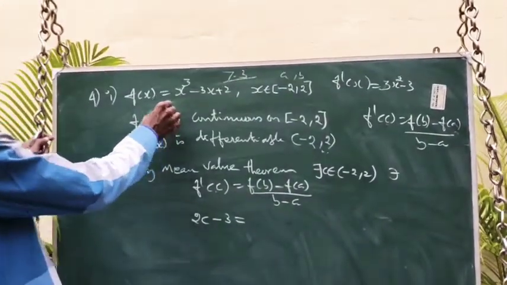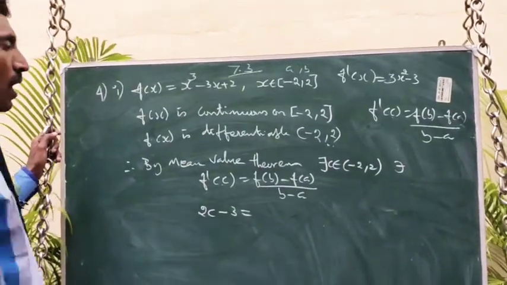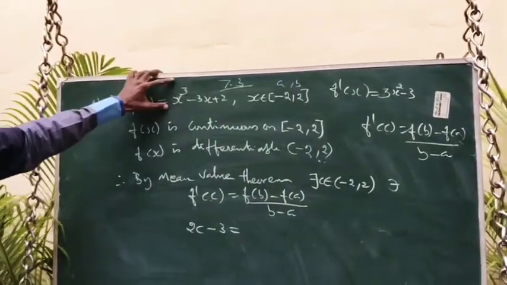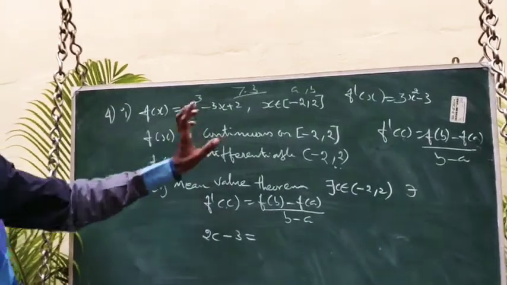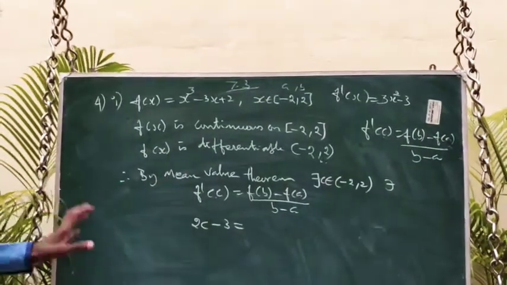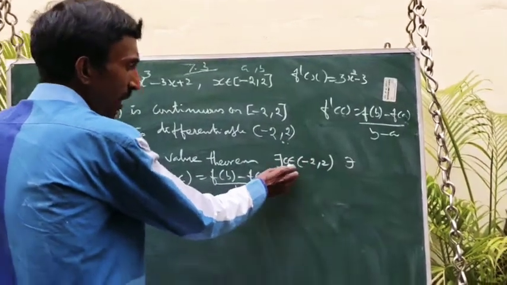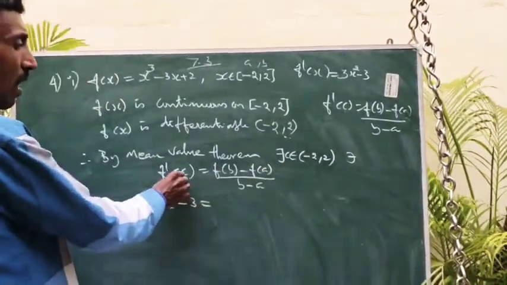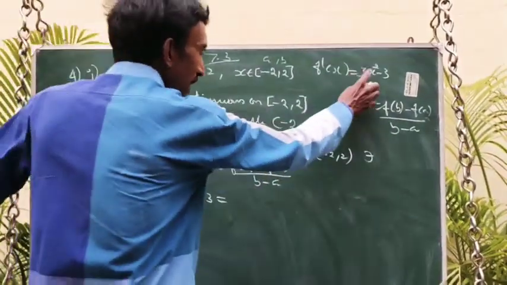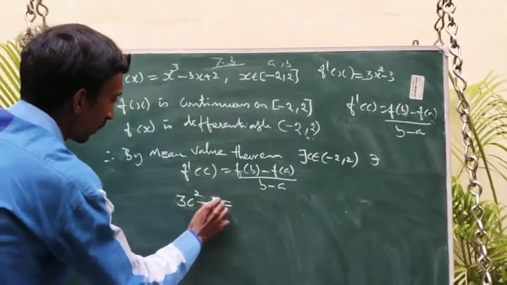Look at the first subdivision in the fourth question. f of x equals x cube minus 3x plus 2, and the interval is the closed interval minus 2 comma 2. It is a polynomial function, obviously continuous on the closed interval and differentiable on the open interval, both exist. Therefore by the mean value theorem, or if you want you can write Lagrange's law of mean, there exists a point c belonging to the open interval satisfying the condition first derivative equals f of b minus f of a by b minus a. So what is the first derivative? 3x square minus 3. So 3c square minus 3.